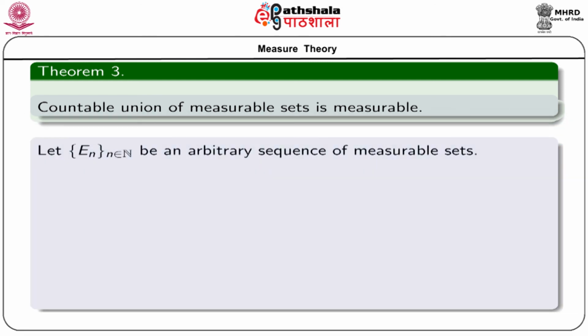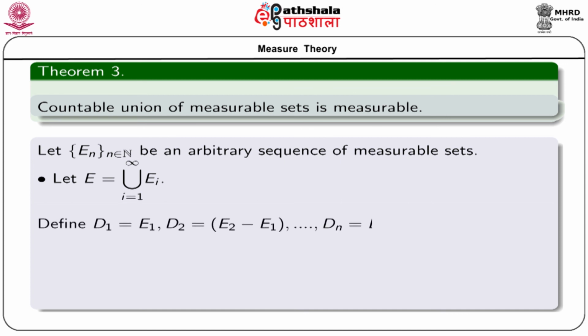So we start with an arbitrary sequence of measurable sets E_n, n belonging to capital N. The trick is that we can divide the whole union into disjoint parts in the following way. So write E as the whole union of E_i, that is union i equal to 1 to infinity E_i.